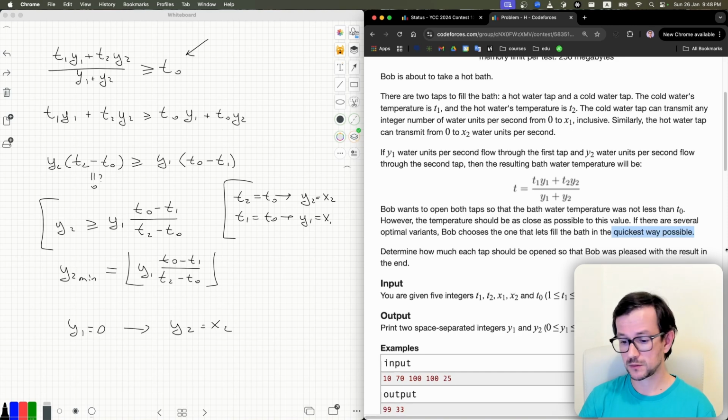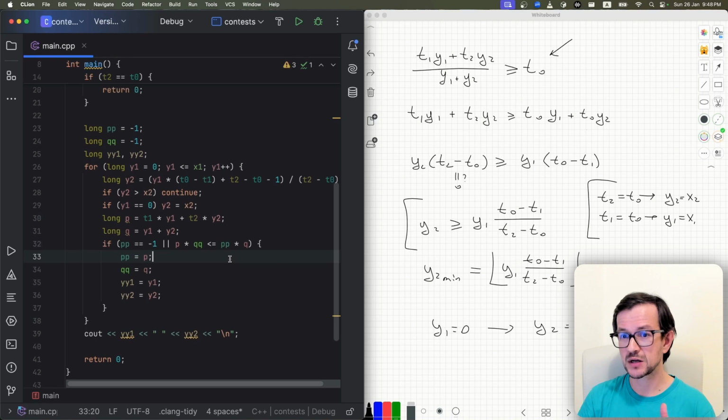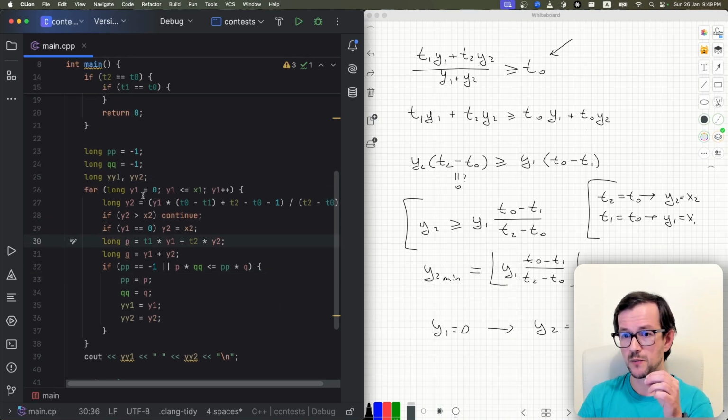So let's look at my code. Another problem here is that you need to find the minimal temperature closest to T0, and I do it by comparing fractions. I have some rational numbers, and I put them in fractions like p and q here.